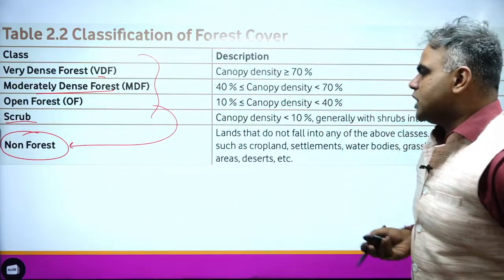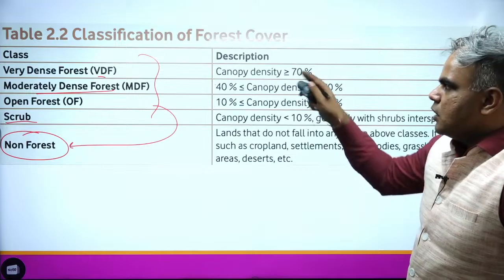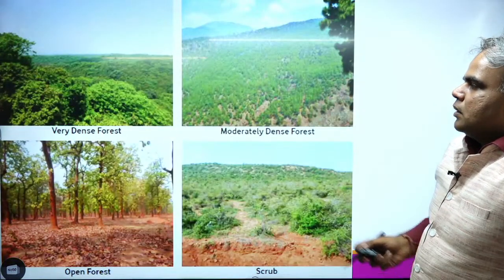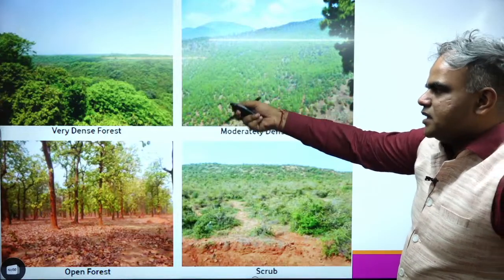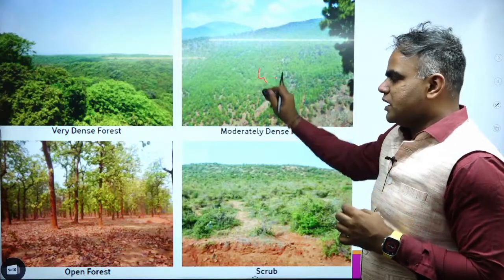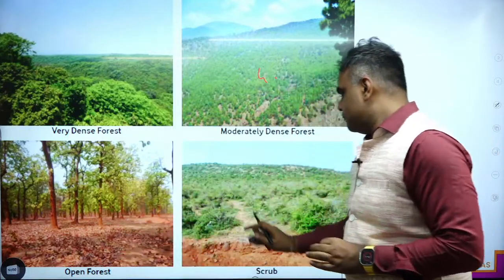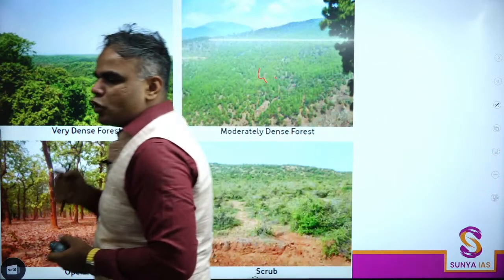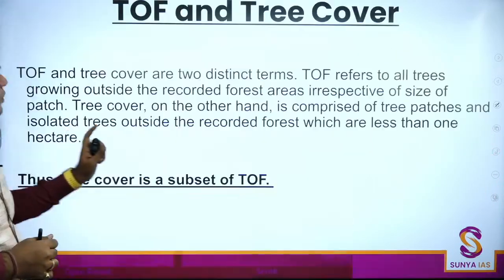All right. So till now, I think we have been able to understand what is the forest cover in all the basic details. Same thing again: very dense forest greater than 70%, moderately dense 40 to 70, open forest 10 to 40, and scrub less than 10%. Again, we are repeating again and again so that it sticks in your mind. Okay, I hope this part is clear.